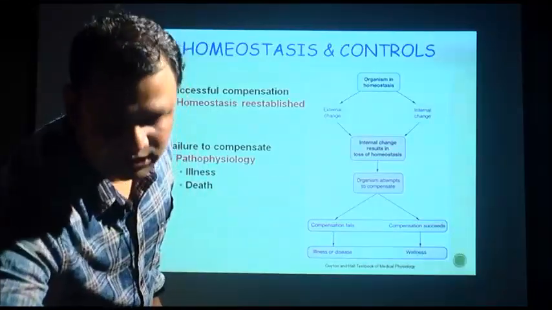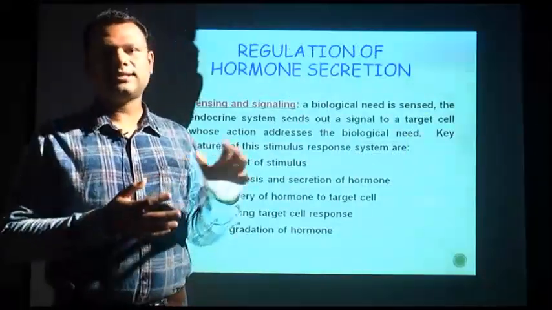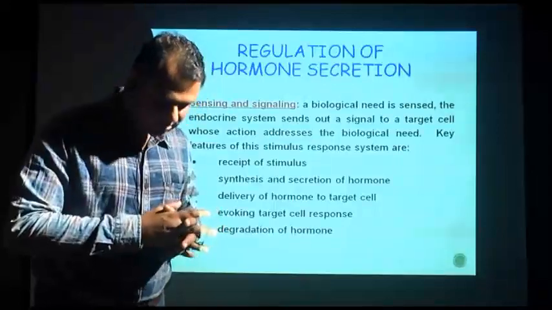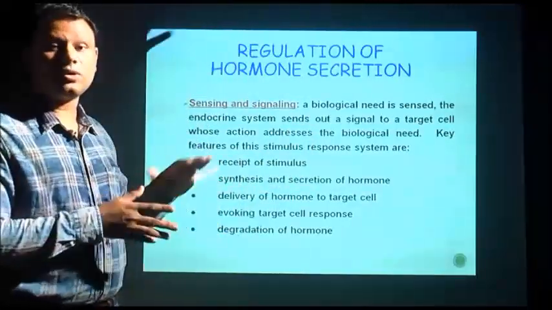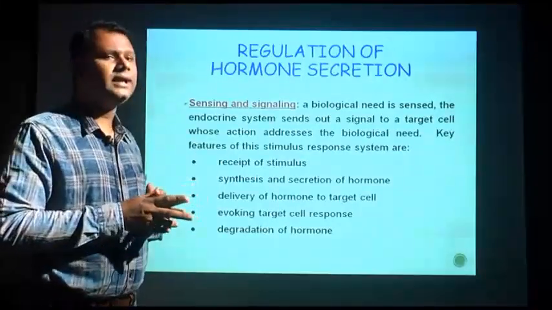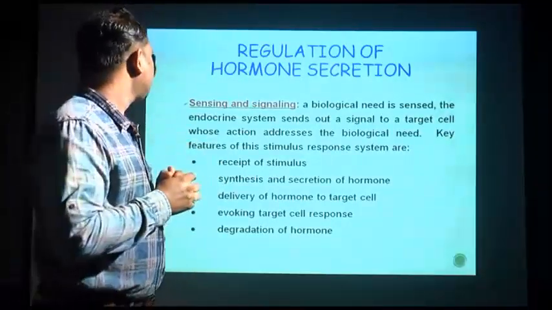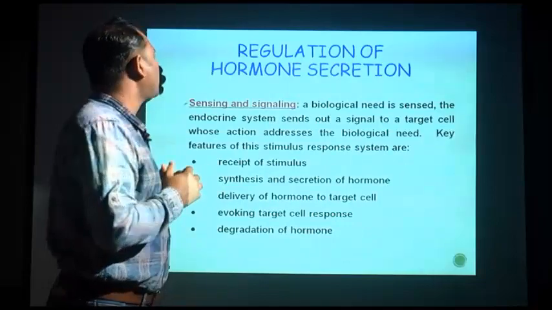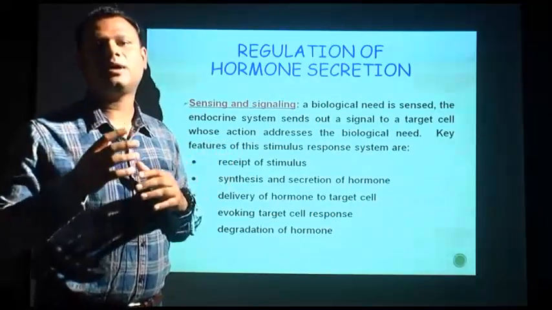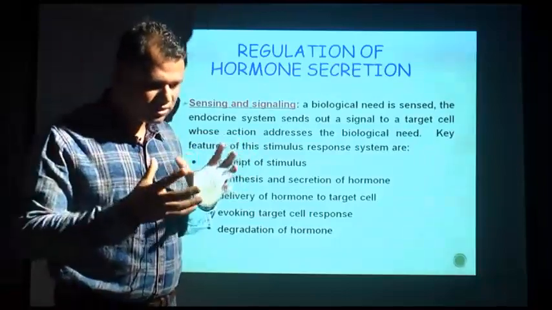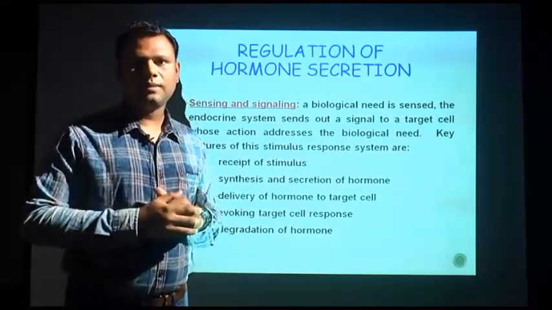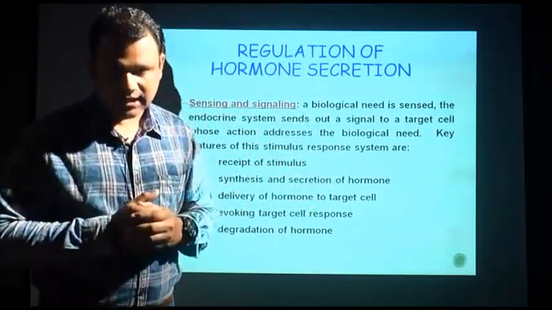This is very important for the endocrine system, because the whole body is chemically coordinated by it, so understanding homeostasis is very important. Now let us see how hormones regulate their internal environment and how hormone secretion is controlled by itself as well as by the master glands.